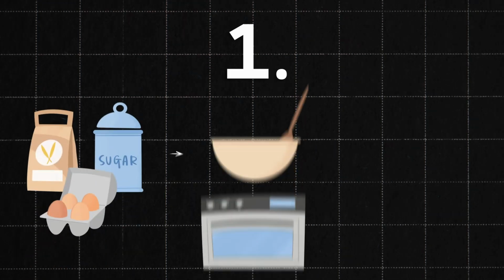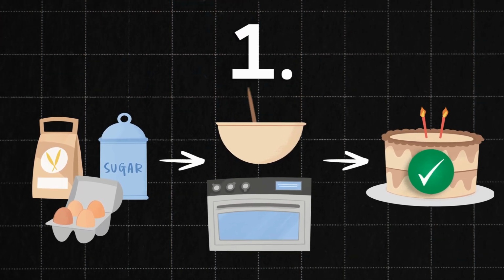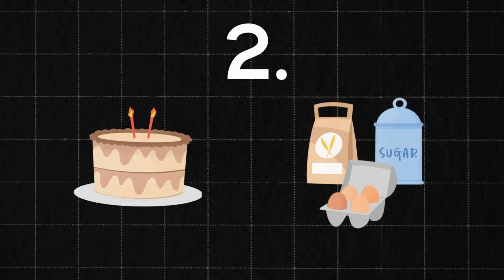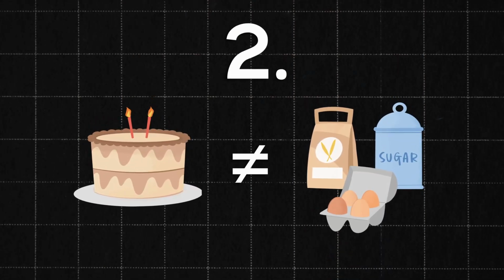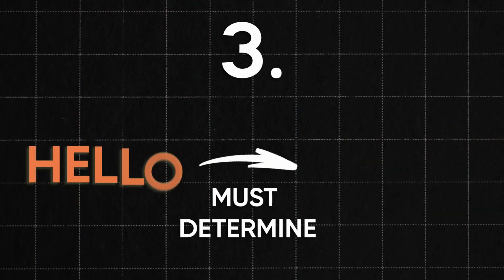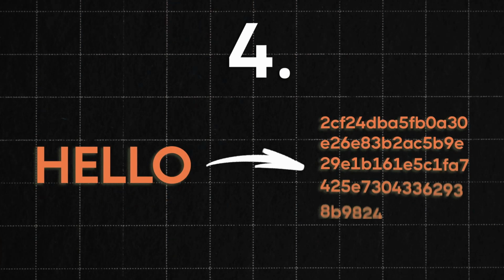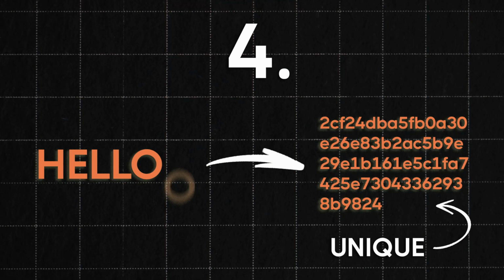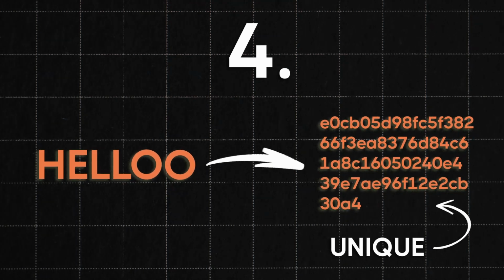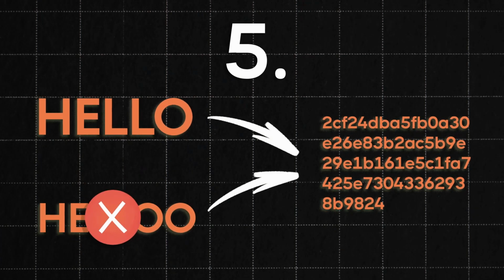1. It has to be computationally capable of converting input to a hash output. 2. It has to be computationally infeasible to guess the input based off the output. 3. The input must determine the hash output. Hello will always return the same output. 4. Each hash must be unique. Hello will be an entirely different hash output. 5. It should be computationally infeasible to find two inputs that produce the same hash output.